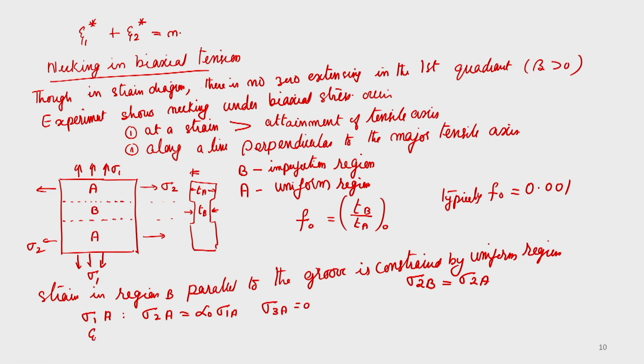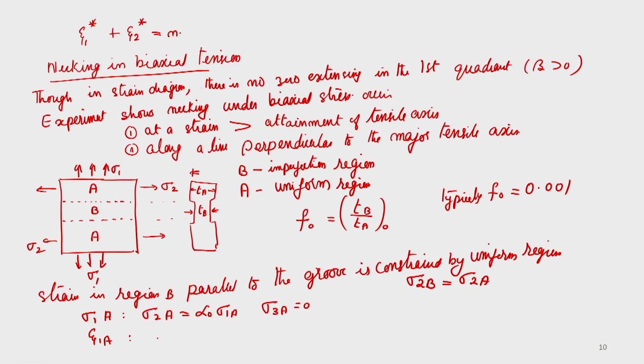The strains are epsilon 2A equal to beta 0 into epsilon 1A, and epsilon 3A equal to minus of 1 plus beta 0 times epsilon 1A. This represents the initial condition, and we can write this as equation 16.